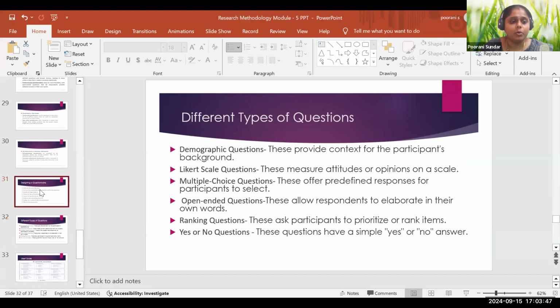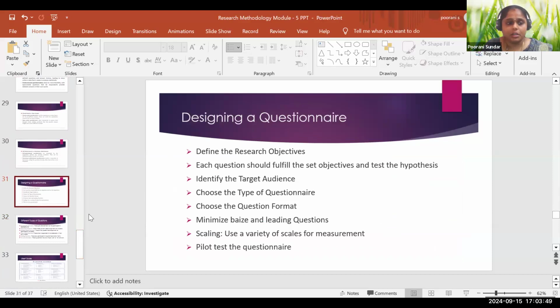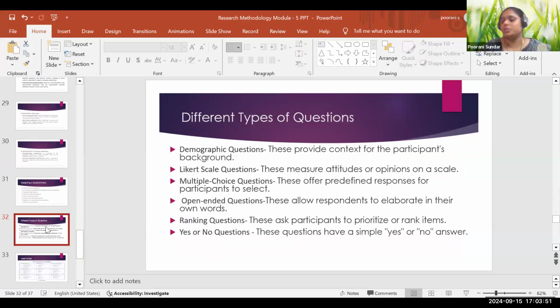We were talking about designing the questionnaire, and there are different types of questions also. When we talk about a questionnaire, there are demographic questions, Likert scale questions, multiple choice questions, open-ended questions, ranking questions, and yes or no questions.